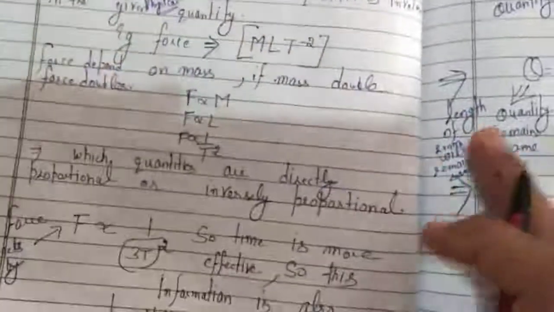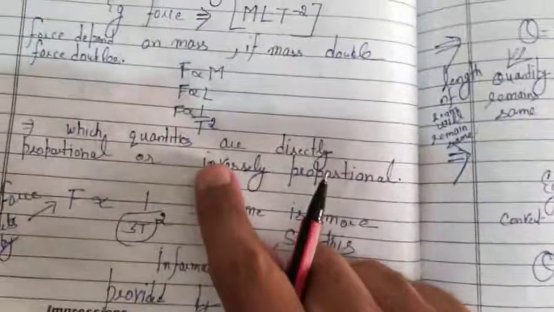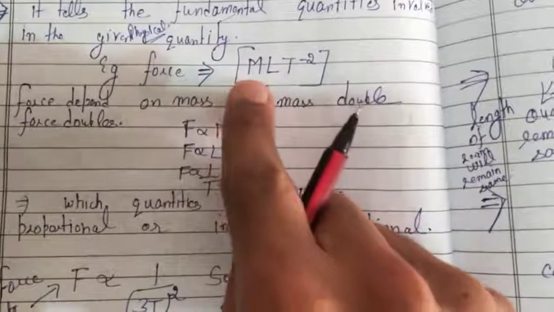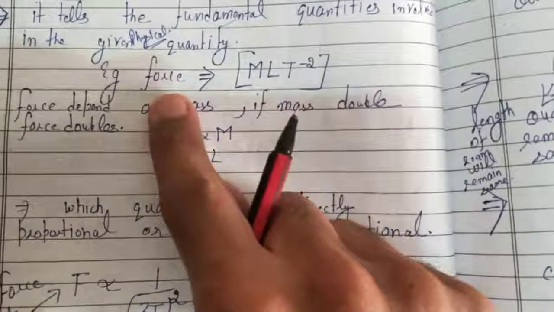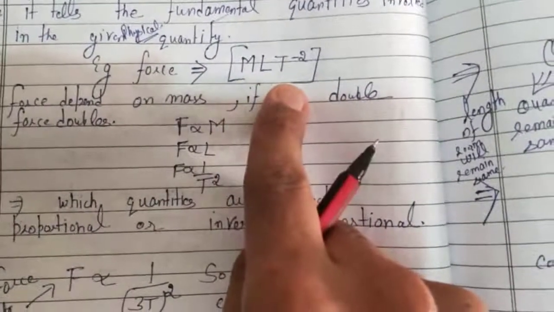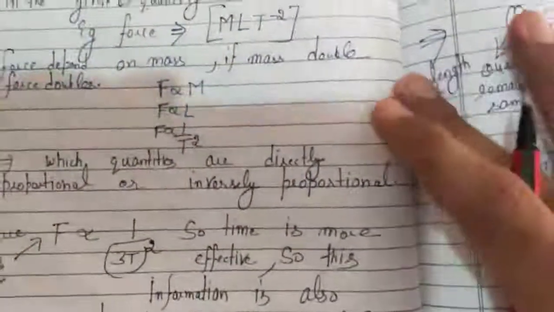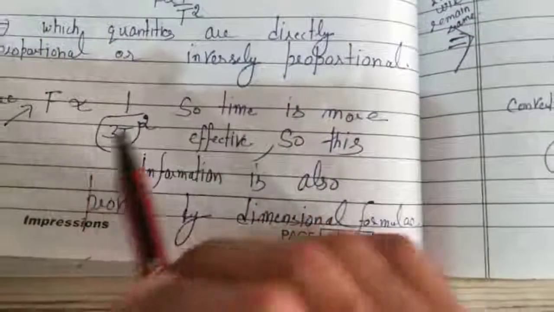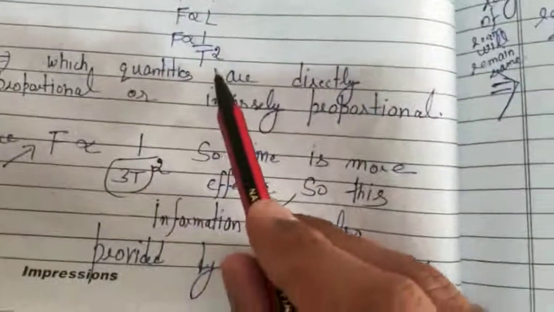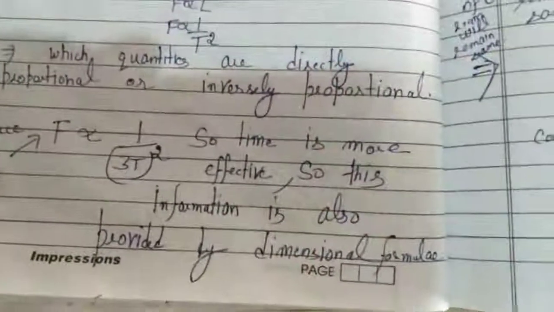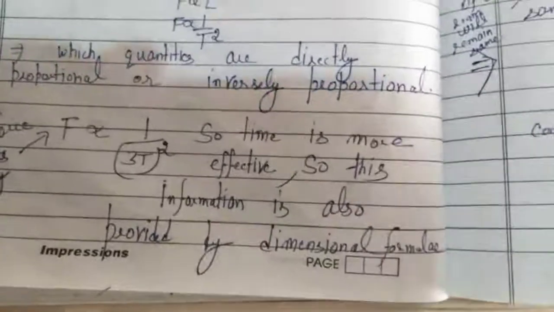This formula also tells which quantities are directly proportional and which quantities are inversely proportional. Like force is directly proportional to mass. Force is directly proportional to length, but force is inversely proportional to time. So if the value of time is going to increase, the value of force is going to decrease. So like this.